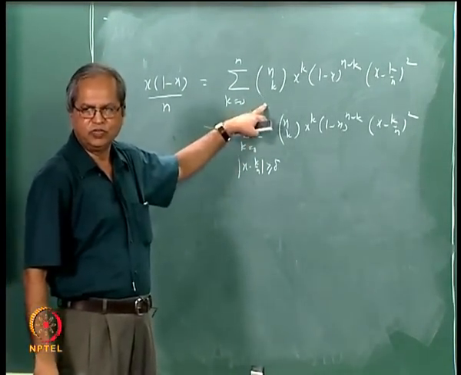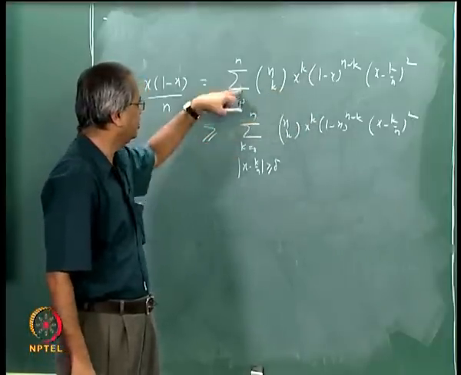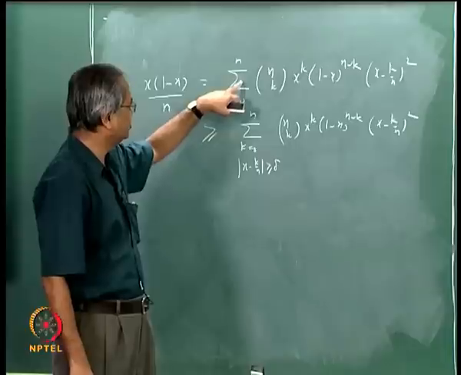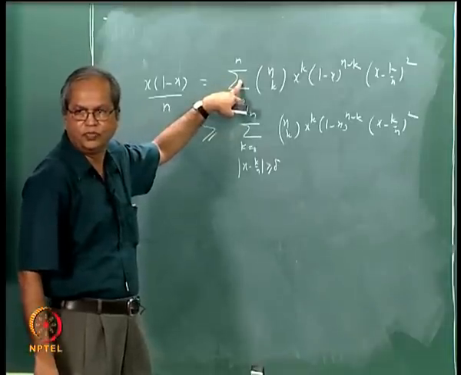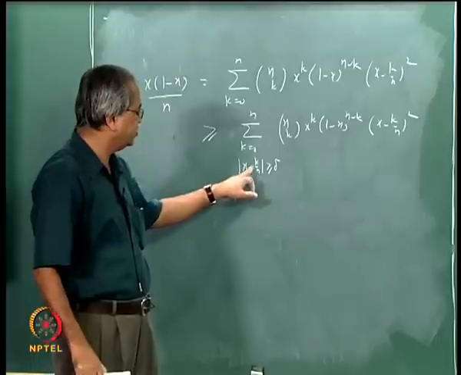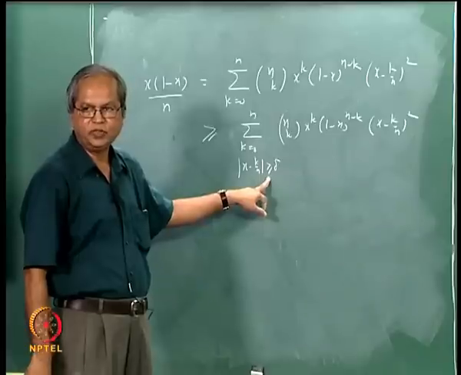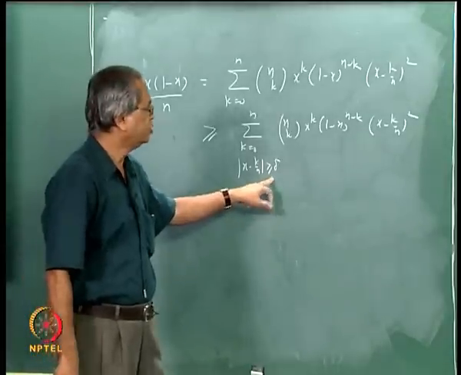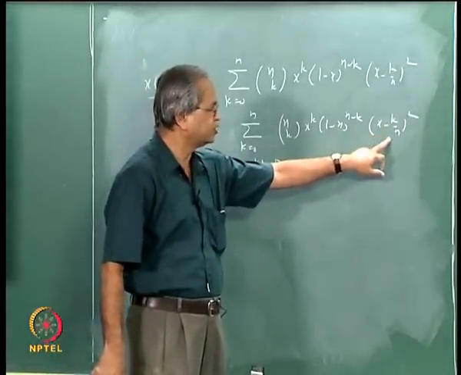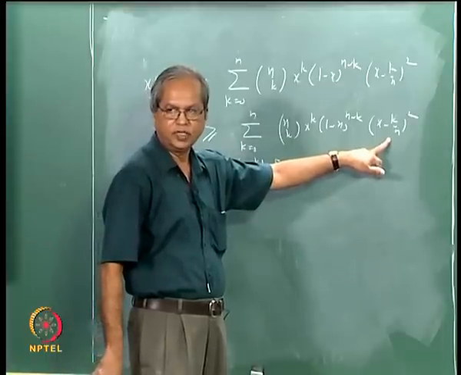All that we are doing is taking only some of these terms, and all the terms are positive. So if we drop some of these terms, whatever remains should be less than or equal to the original sum. But what we know is that for these cases mod x minus k by n is bigger than or equal to delta. So this term (x minus k by n) whole square will be bigger than or equal to delta square.